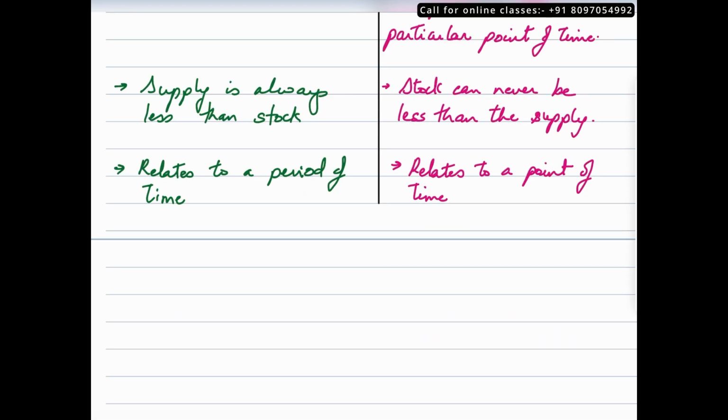When we talk about the time period, the definition actually just stated it, but to bring it to the front again, supply relates to a period of time, and I've kind of defined the period of time. It could be a day, it could be a week, it could be a month, whereas stock relates to a point of time. So when we are talking about stock, generally the statement that you would want to use is, let us say for example, stock of raw material as on March 1st, 2025. That's how you would want to talk about stock.